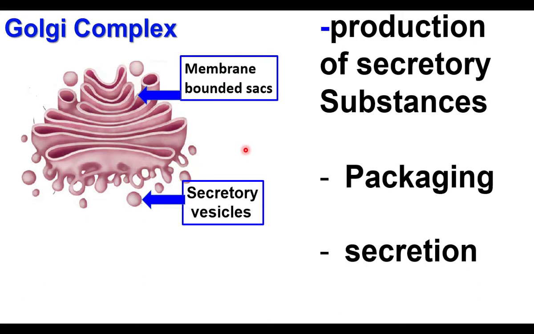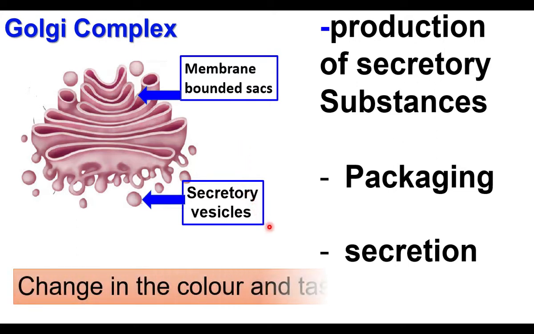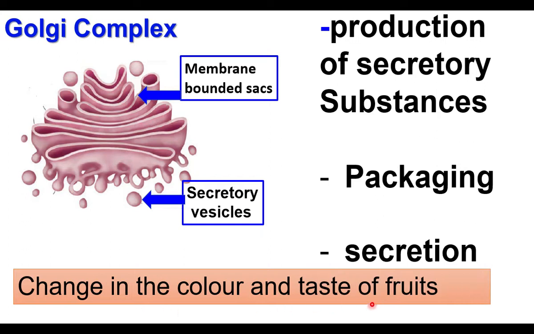In fruits, while ripening, the taste is changed and the color is changed. This is because of the secretions of the Golgi complex. The change in the color and taste of the fruit is due to the secretions of the Golgi complex.